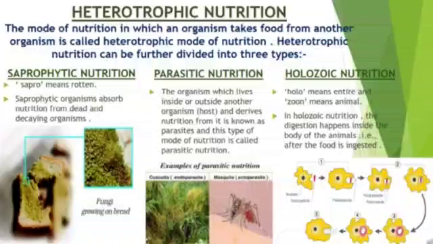The other type of heterotrophic mode of nutrition is holozoic nutrition. Holo means entire and zoon means animal. In holozoic nutrition, the digestion happens inside the body of the animals, that is after the food is ingested. Like in humans or in amoeba, as you can see in the picture given below, amoeba is taking a food particle by the help of its pseudopodia, and after engulfing the food, the process of digesting that small particle takes place inside the body of amoeba.